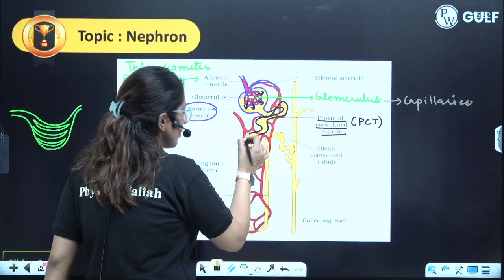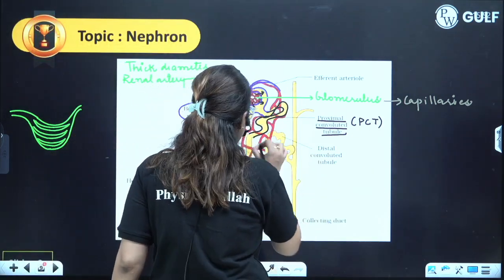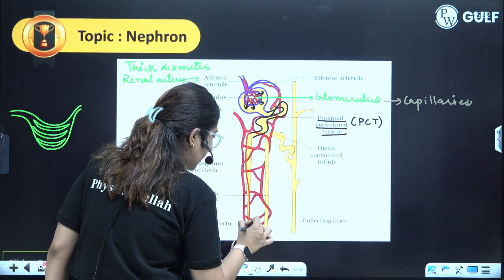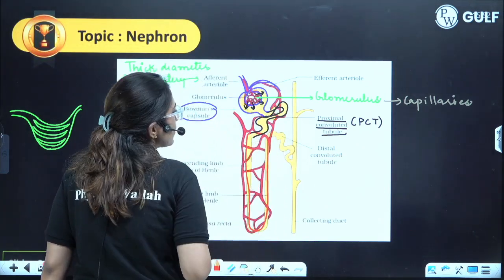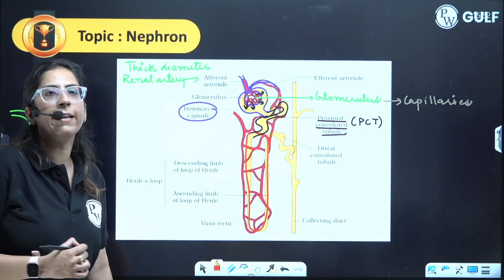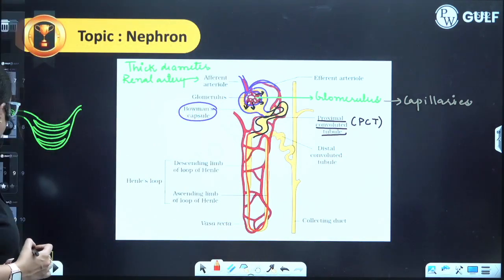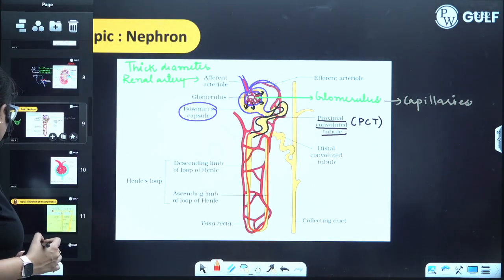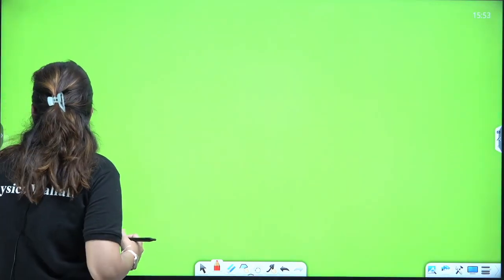The next region, which you can see, is coming down and then going up. This region is termed as the loop of Henle. Okay, let's do one thing. Let's make a diagram.